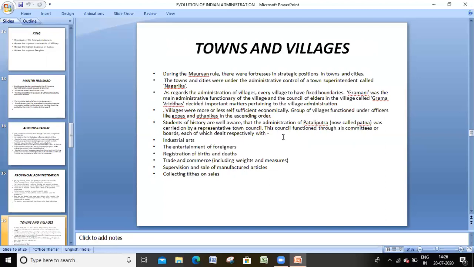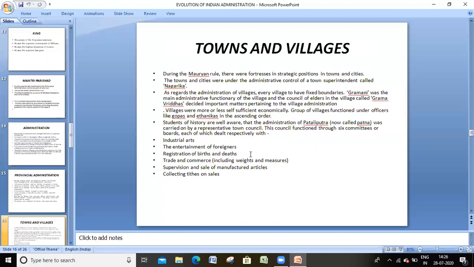These town councils functioned with 6 committees. The first looked after industrial arts. The second looked after the entertainment of foreigners who came to our Indian kingdom.